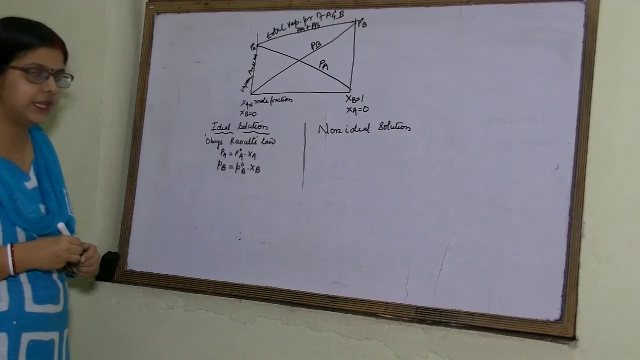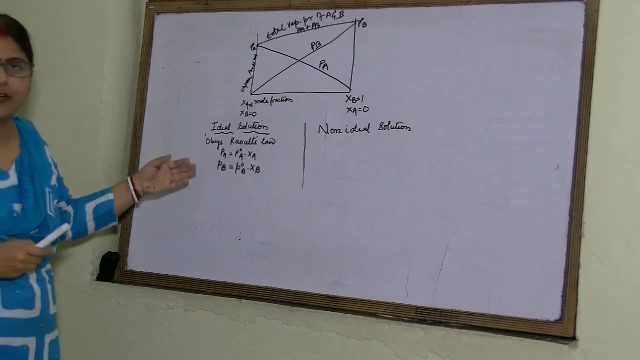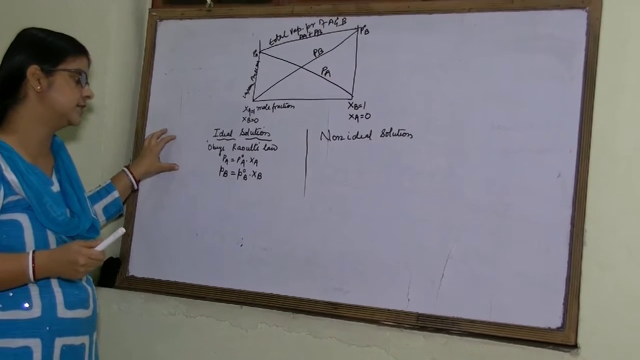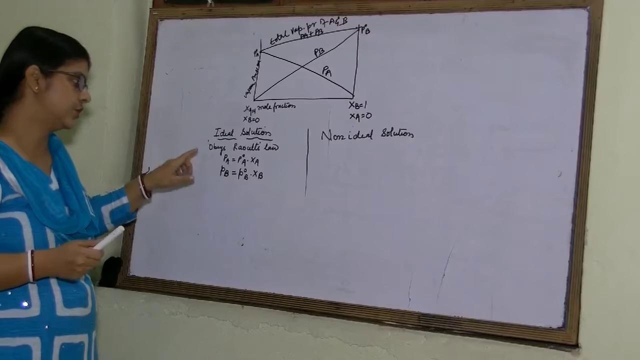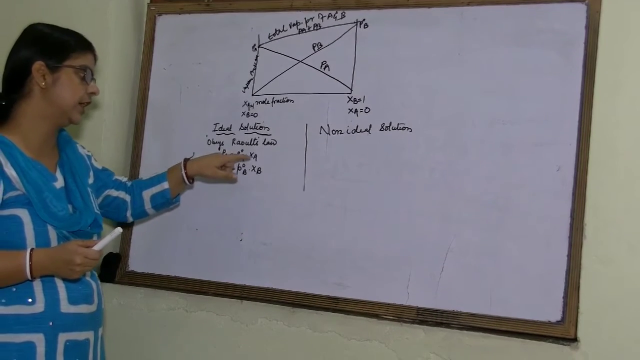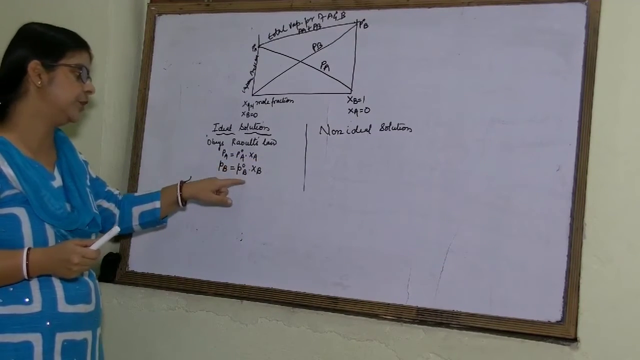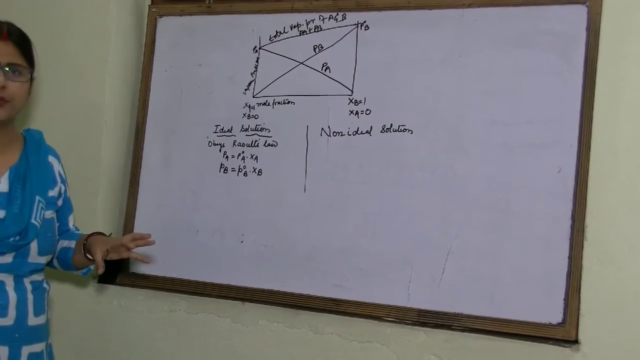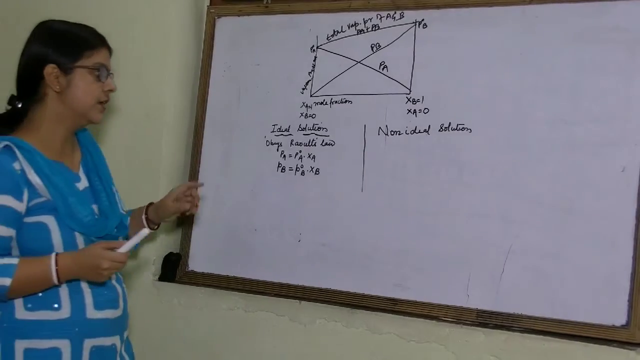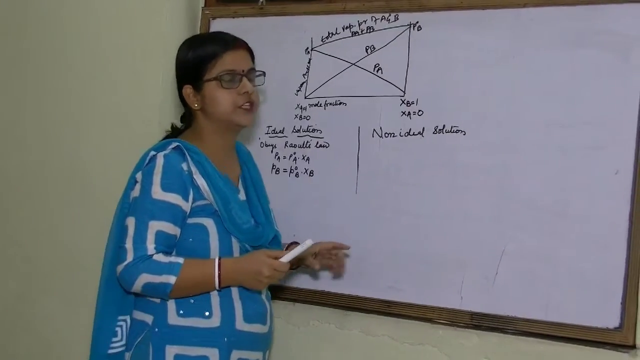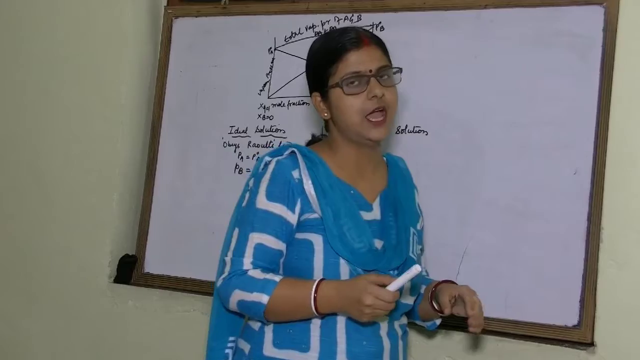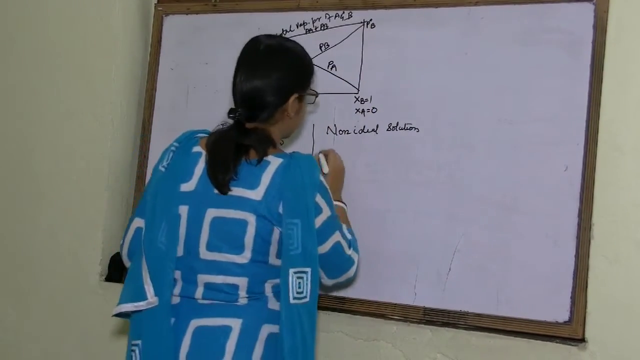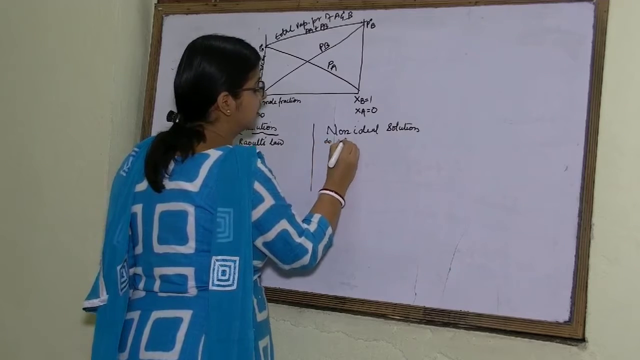So again I am telling, whenever you are dealing with the ideal solution, then you will say that first thing is that it obeys Raoult's law. And what is Raoult's law? PA is equal to P naught A into XA and PB is equal to P naught B into XB. Means vapor pressure of any component in the solution is the product of its vapor pressure in pure state and its mole fraction.